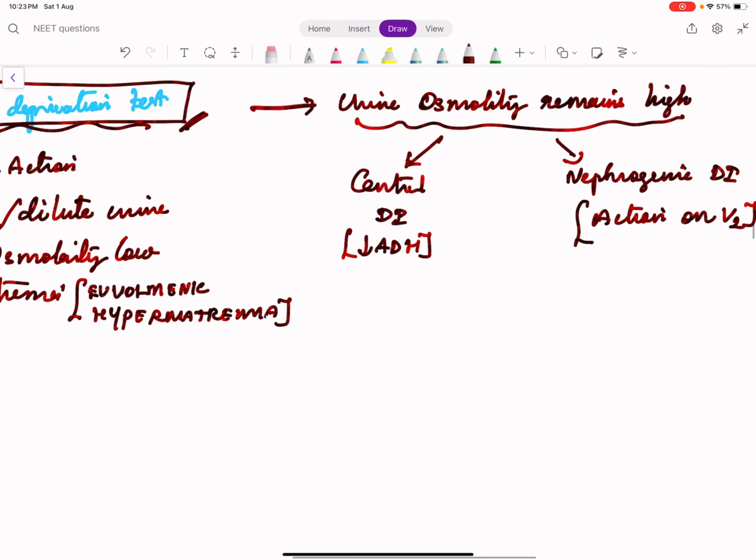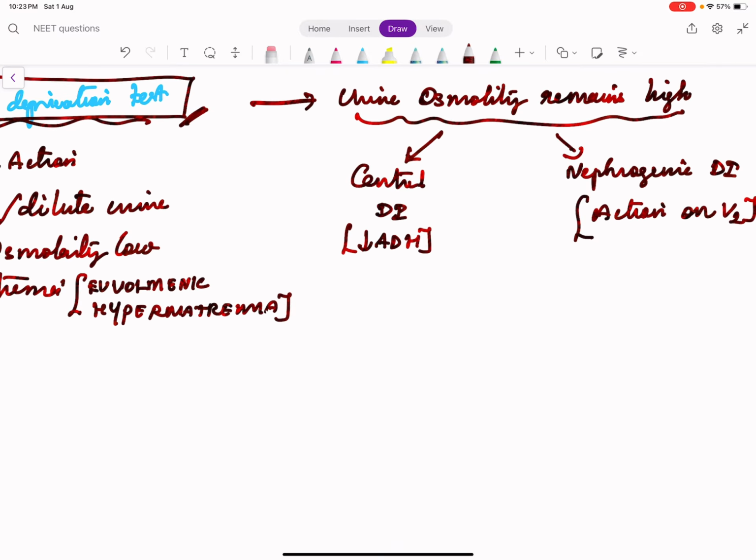Now, how will you differentiate these two? In central diabetes insipidus, urine osmolality remains low on water deprivation. But how does it improve? Since ADH is low, it improves with giving ADH. So a drug called desmopressin is there. It's a chemical form of vasopressin. So on giving desmopressin, urine osmolality becomes high.